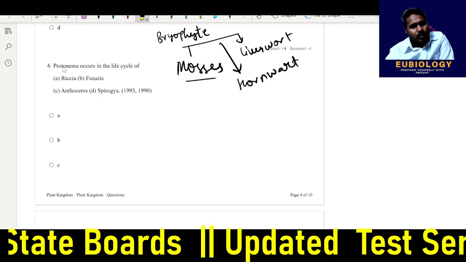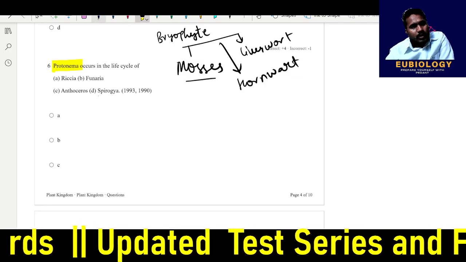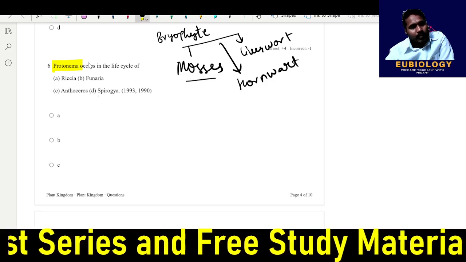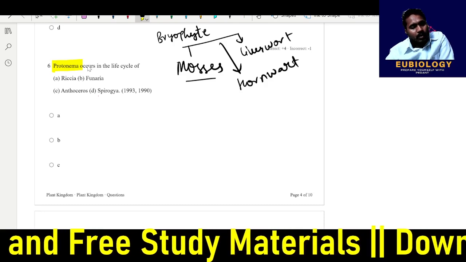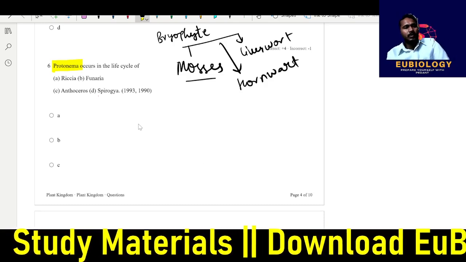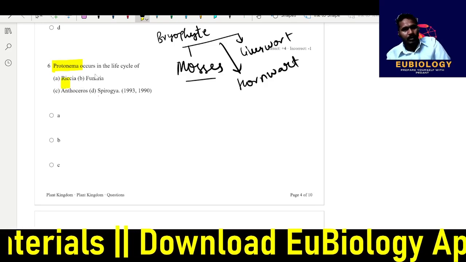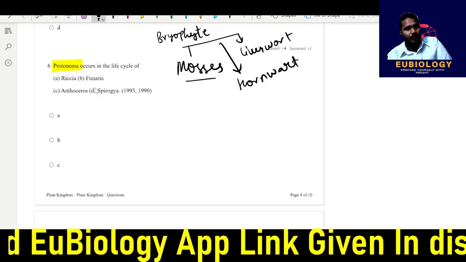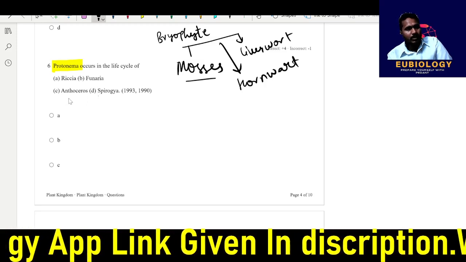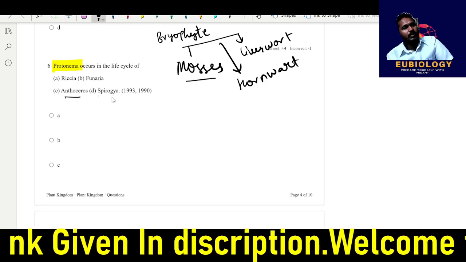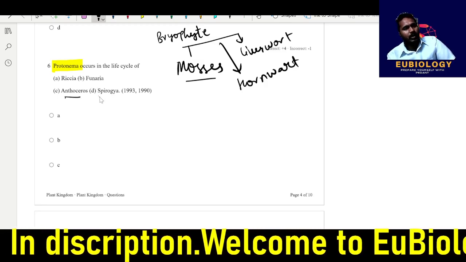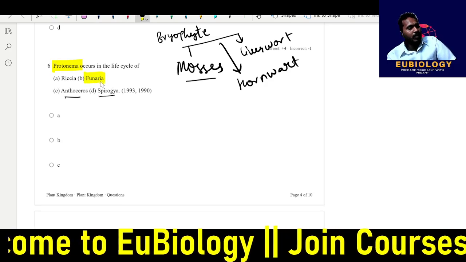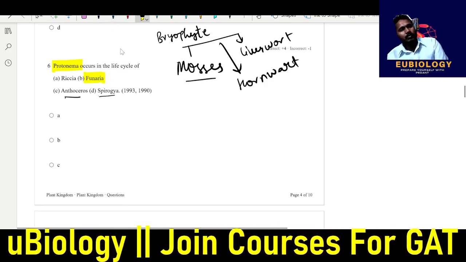So mosses will have this protonema stage, which is an independent gametophytic creeping structure. Okay. So Riccia is from where? Riccia will not be your answer because it is from the liverwort. We have to find the mosses. Funaria is the moss, and C, Anthoceros, is from the hornwort, and Spirogyra is from the algae. So your correct answer will be what? Funaria. Okay, your correct answer will be Funaria.